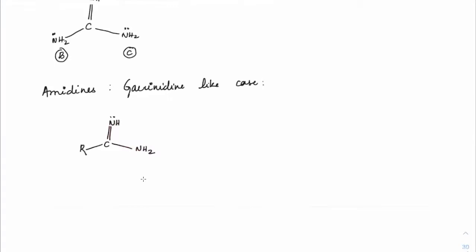Okay, students. In the case of amidines, imagine this has accepted H plus. Same problem here also. You can see this is delocalized, this is localized. So the electron will accept a proton from this particular pair. So I'll have C double bond NH2 plus and NH2.